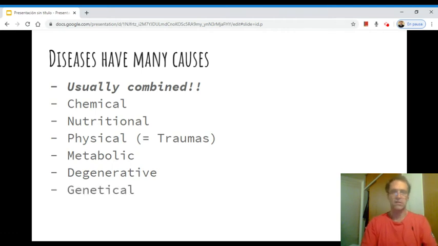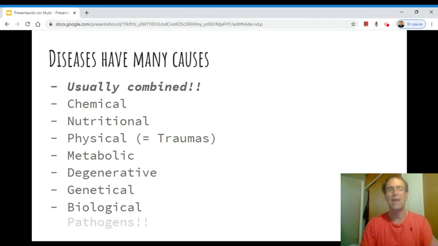Genetic diseases, that is diseases that you acquire directly from your parents through the genes, or that you can acquire during your life, through what we can call a mutation. We will see that later on. And then biological causes, that we typically call pathogens, and this is the type of diseases we want to talk about.